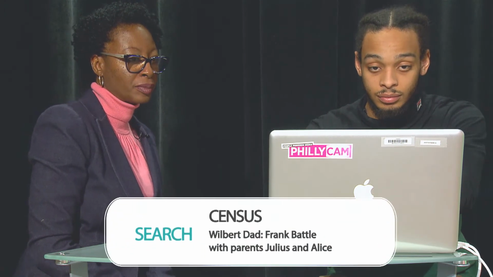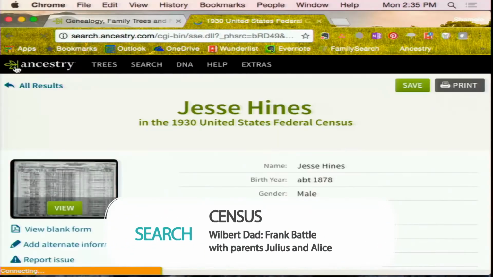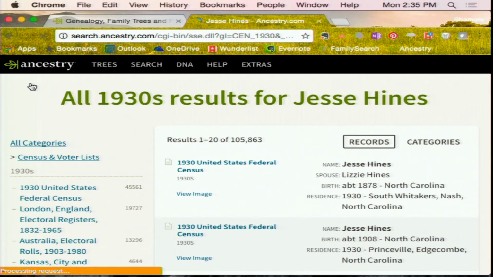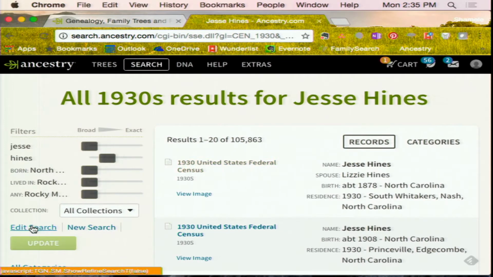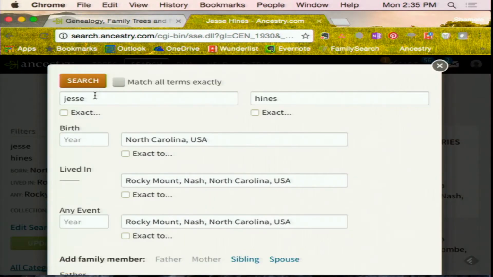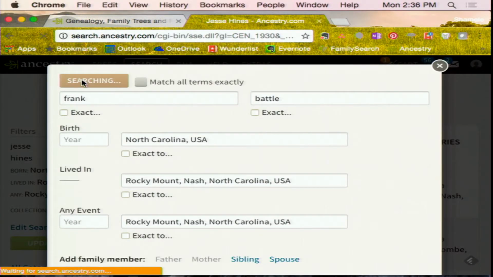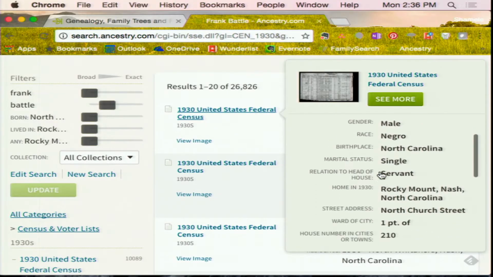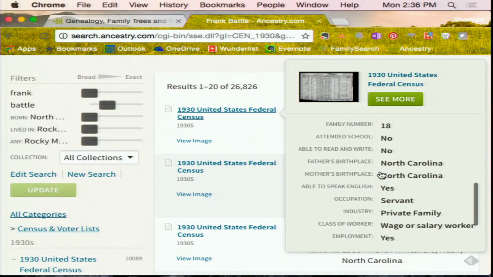Okay. So let's go back and go to all results again. And this time we're going to edit the search and search for Frank, because you really want to know about the Battle clan, right? So let's go ahead and search. All right. So we're looking for Frank in the 1930 census. And who's at the top? Right here. Let's see if that's him. Click on it and let's see. So we don't know that this is him. Go back.